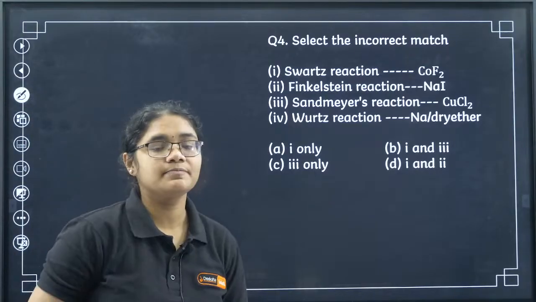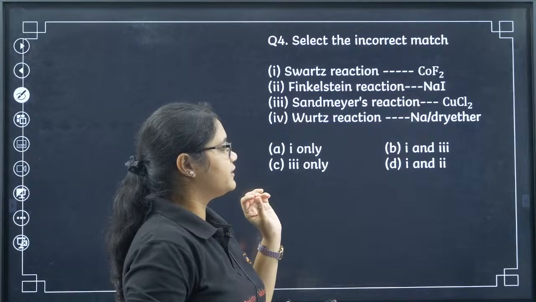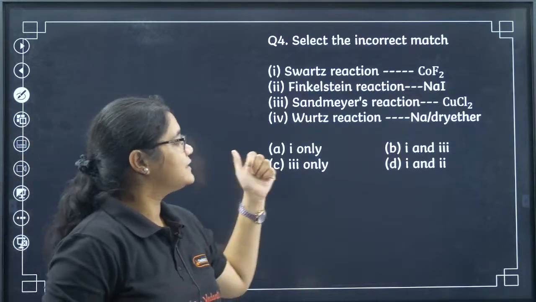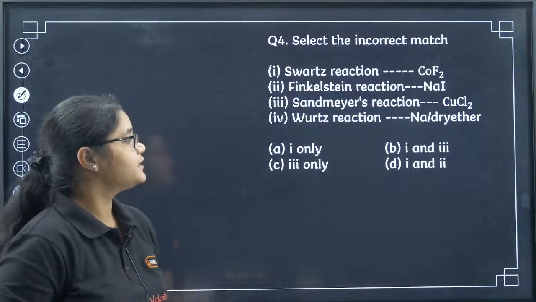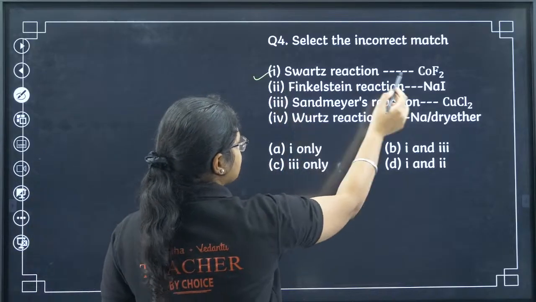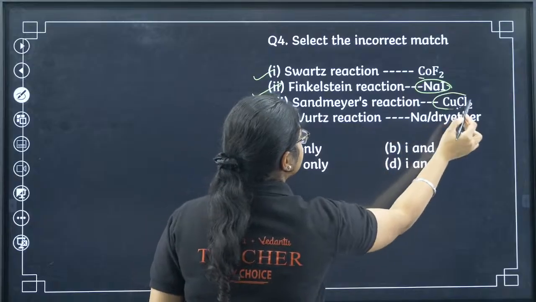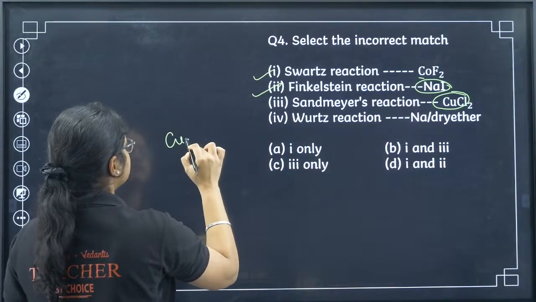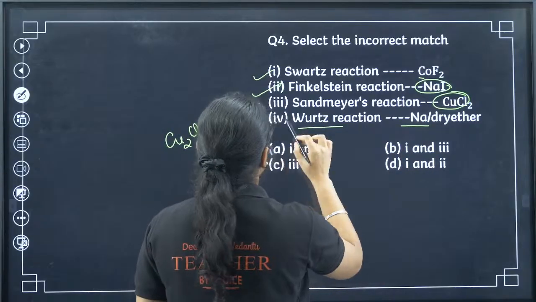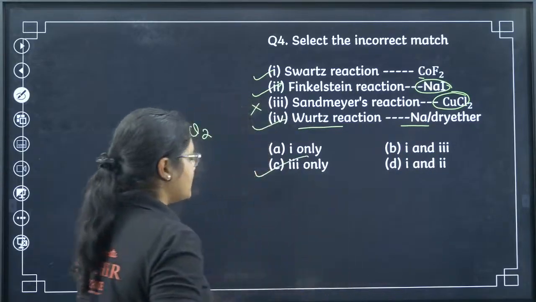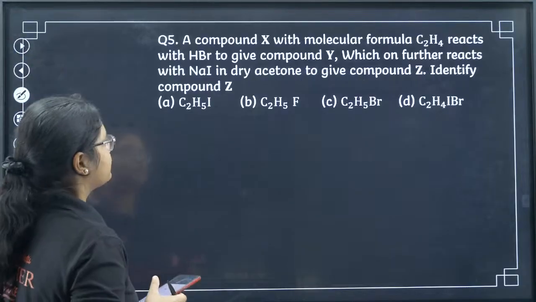Let's do the next question. Incorrect match. Schwarz reaction COF2, Finkelstein reaction NaI, Sandmeyer's reaction CuCl2, Wurtz reaction Na dry ether, which is a wrong match? Schwarz reaction, metallic fluoride, correct. NaI, Finkelstein, correct. Sandmeyer reaction, CuCl2, no, we use Cu2Cl2. So this is wrong. And Wurtz reaction is also correct. So 3 only, option C. Yes, Neon and Mood, again you are absolutely correct.